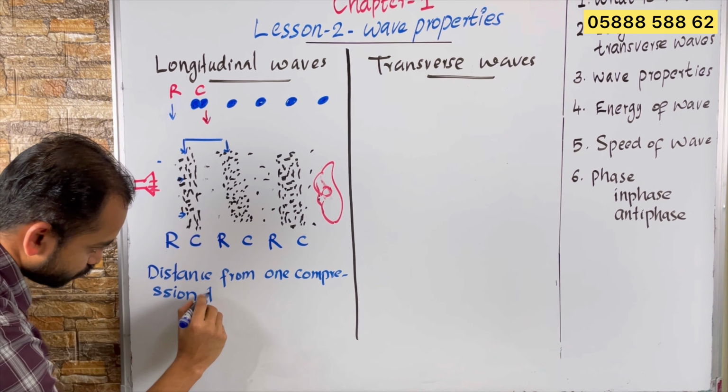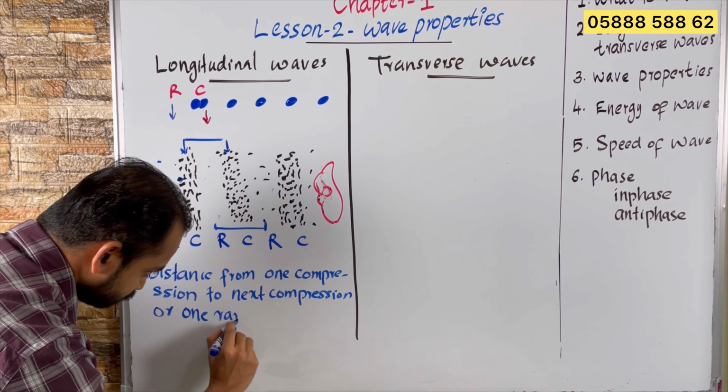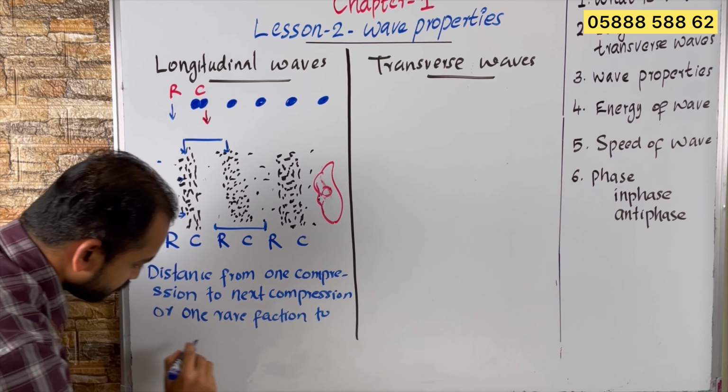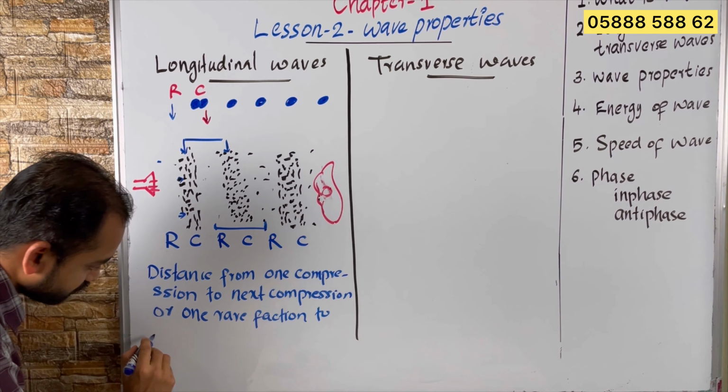If you start from here, then from here to here, from the starting of the rarefaction to the starting of the next rarefaction. If we take from the middle of one rarefaction to the middle of the second rarefaction, or the distance from one compression to the next compression, or one rarefaction to the next rarefaction.